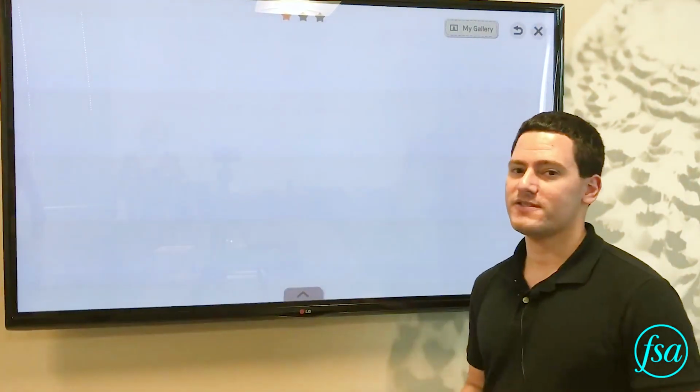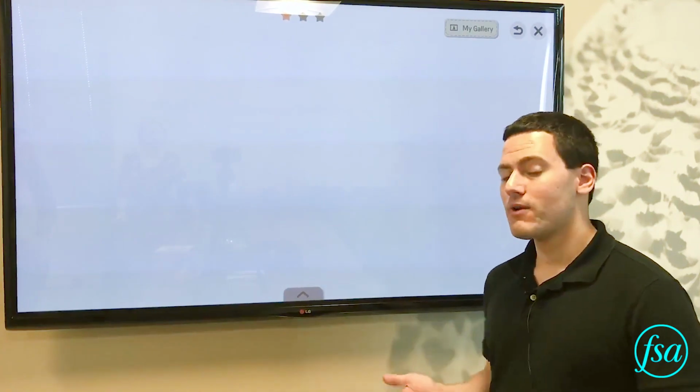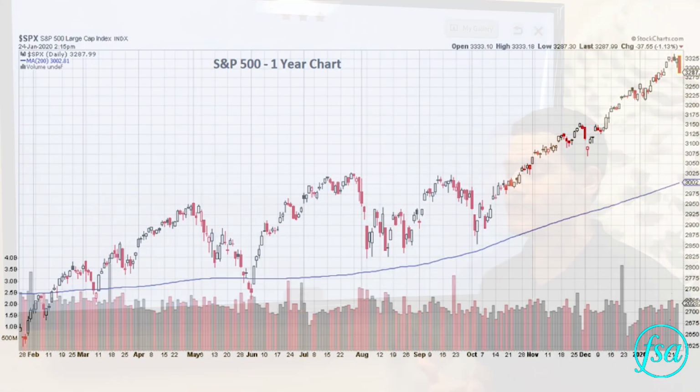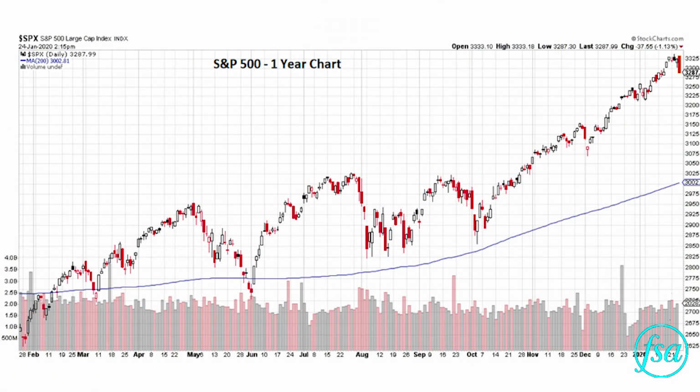So why are moving averages important? Well, the entire market pays attention to them, and so do we. As you can see in this chart, the lowest point was the 200-period moving average. So if the entire market pays attention to this, we want to pay attention to it as well because we want to know potential levels of support and resistance and where other traders are looking at potential turn in the tides.